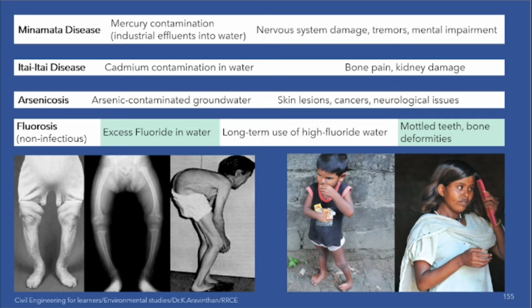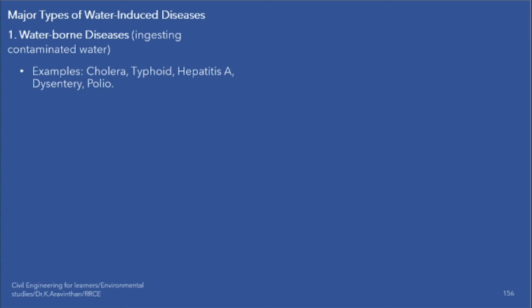Fluorosis. Excess fluoride is another mineral. The reason for the disease is fluoride. Fluoride is a mineral. In toothpaste you are having fluoride. Have you read that? What are the ingredients in the paste? Have you seen? There will be fluoride. A little amount of fluoride will be there. Due to fluoride, a disease will come. Arsenic, cadmium, mercury, these are all called minerals. So due to that, whatever disease we are getting will be water induced disease.